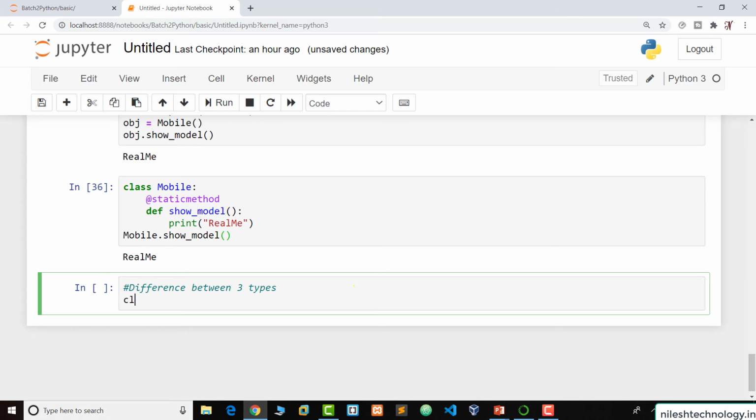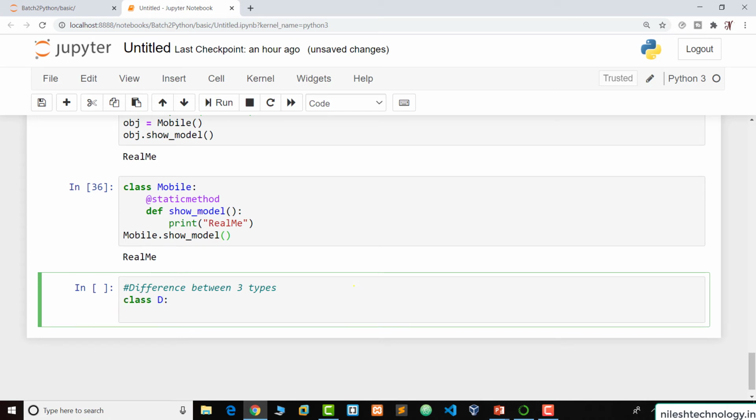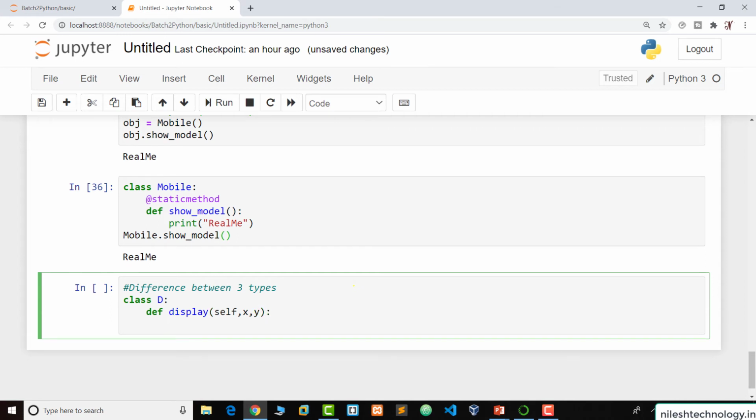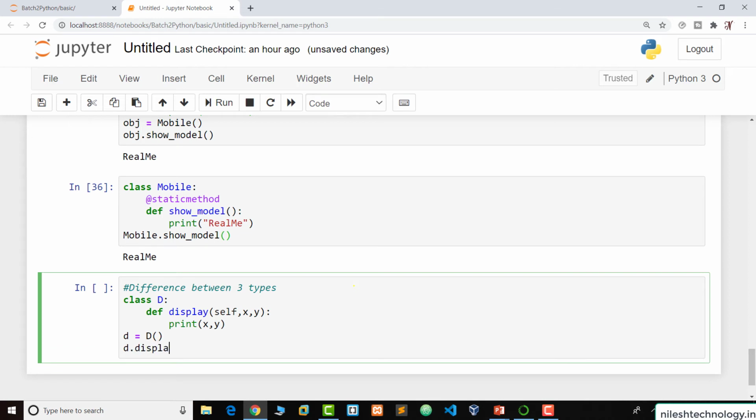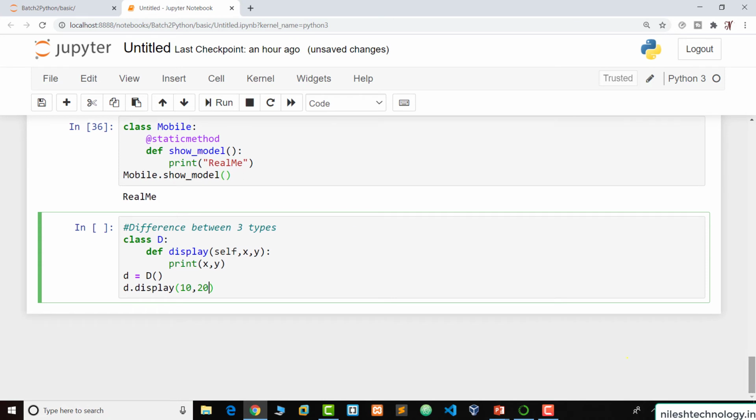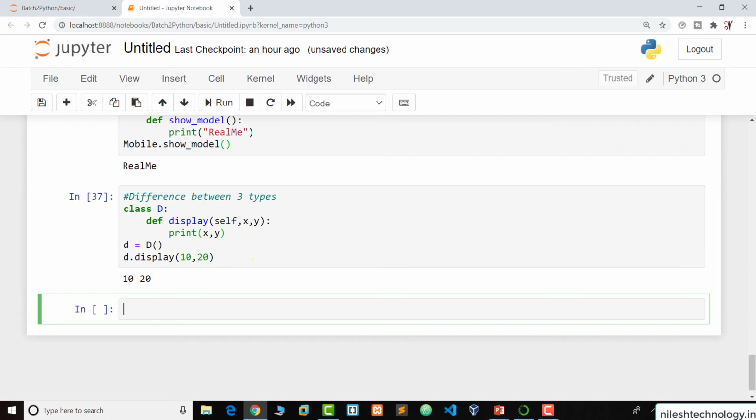See the first one, class D. For example, D is my class name, and we define a function named display with the self parameter, and we pass two parameters x and y and print the two values. Now we create the object of D and call the display method with two parameters, for example 10 and 20. So when we run, this is my output.